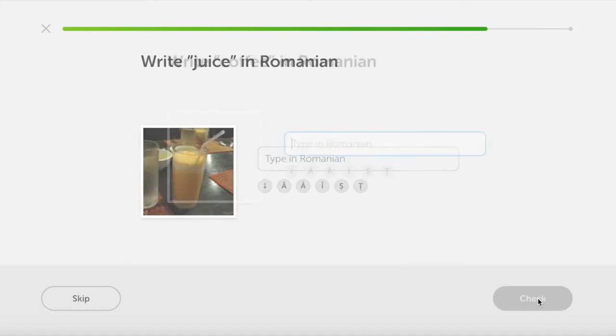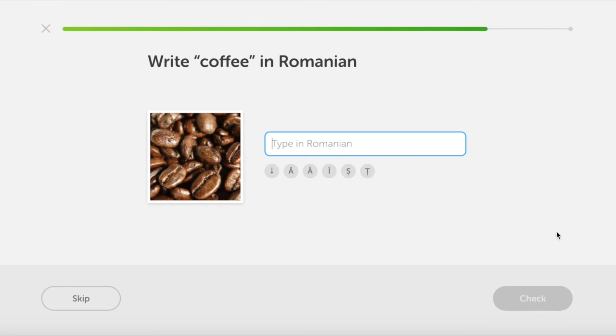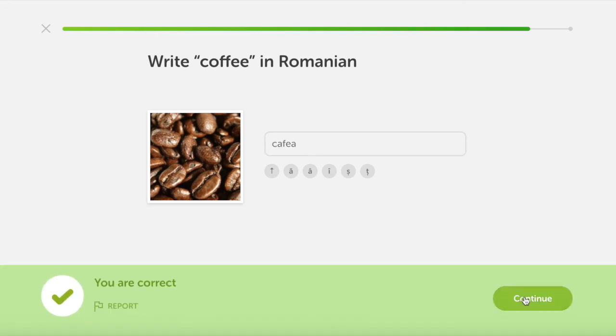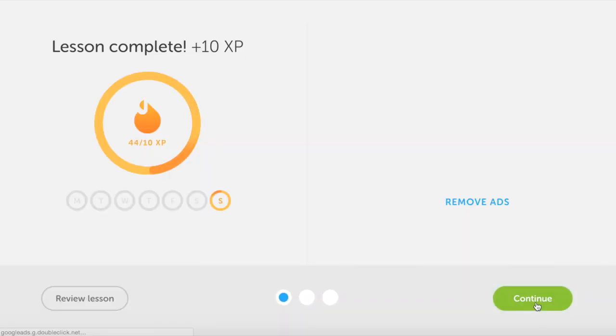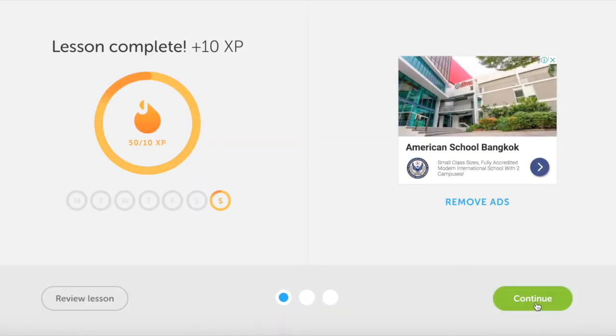Correct. Continue. Write coffee in Romanian. Cafea. Let's check. Correct. Let's continue. Write tea in Romanian. Ceai. Check. Okay. And that's another lesson completed.